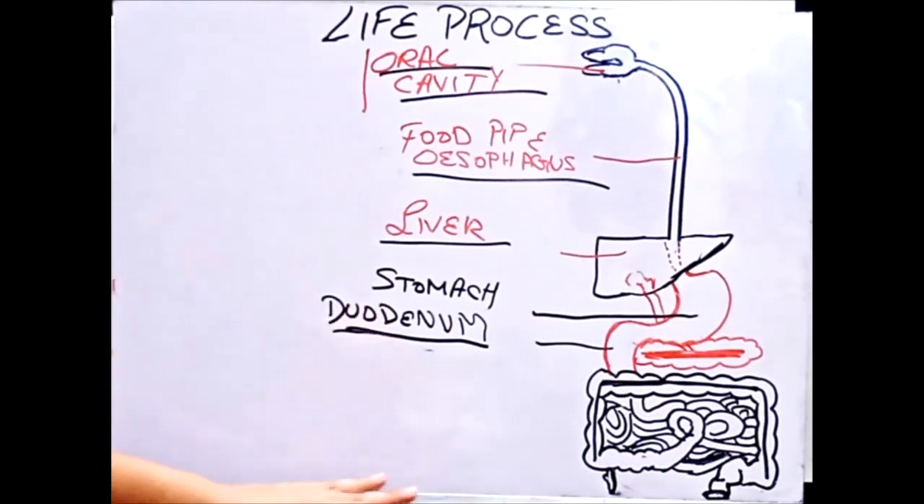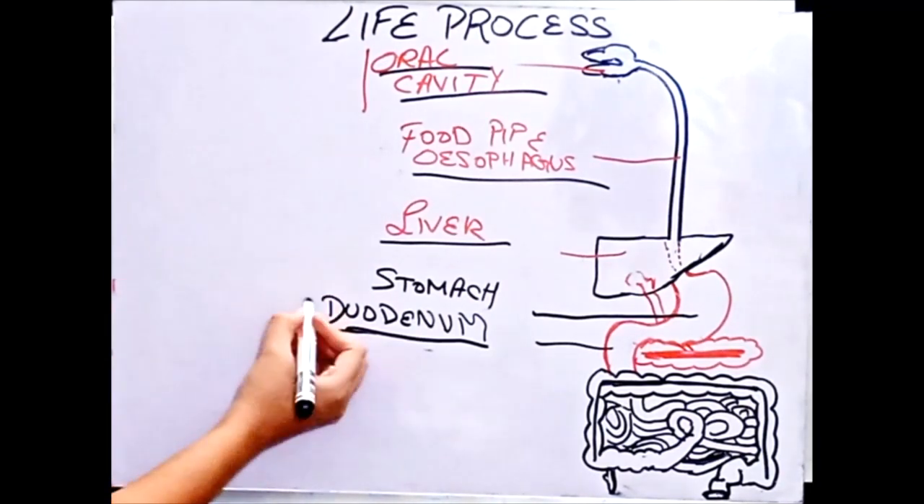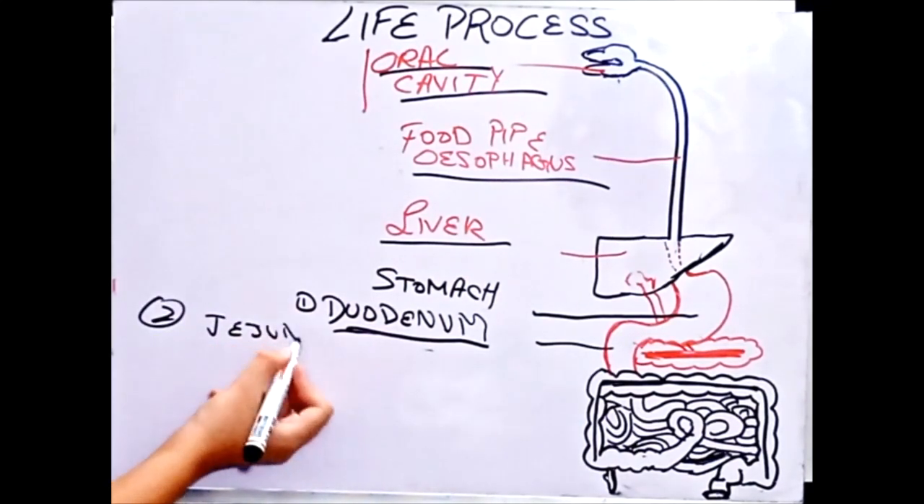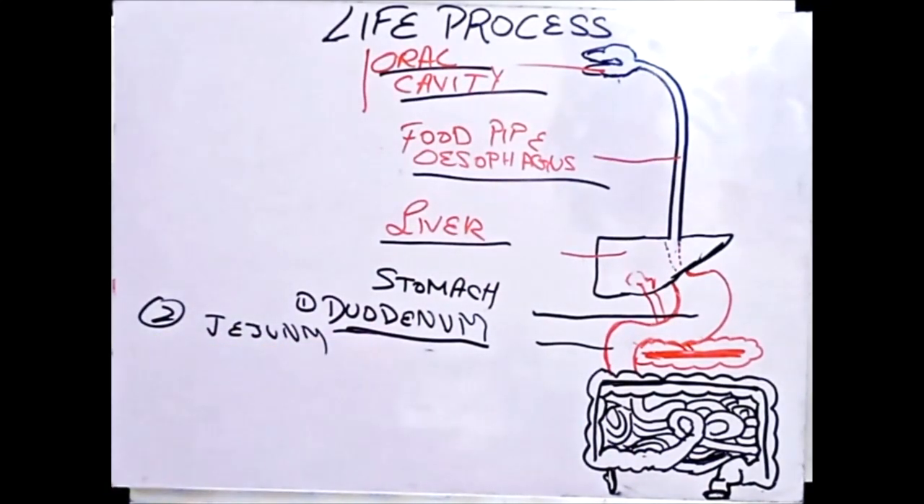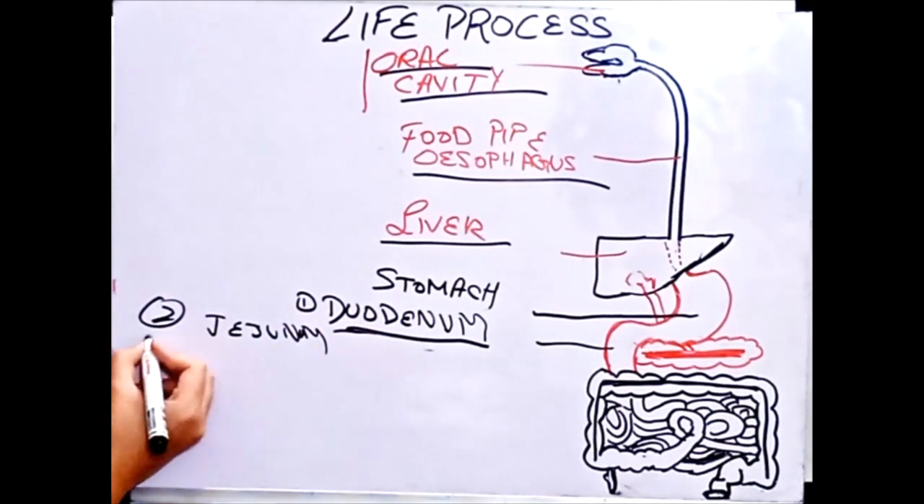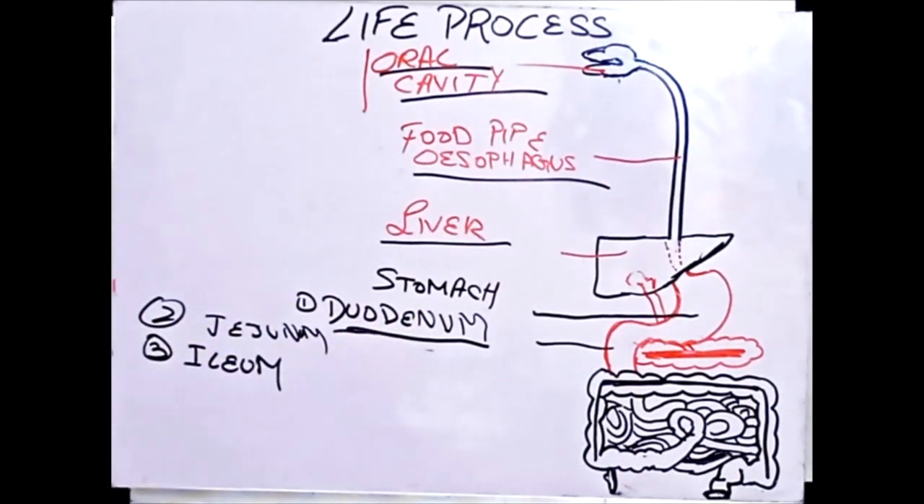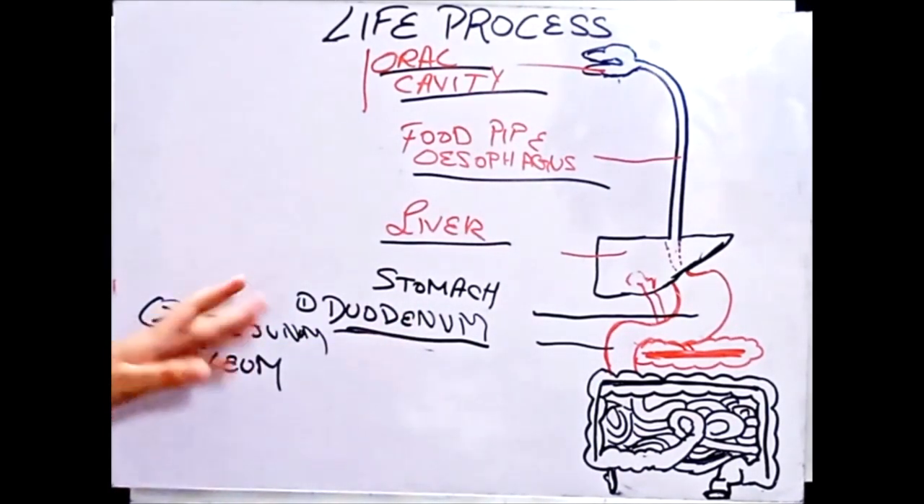So our small intestine is divided into 3 parts. Small intestine 3 part में divide होता है. That is, first is your duodenum, second is your jejunum, I guess. Sorry for jejunum, and third is ileum.